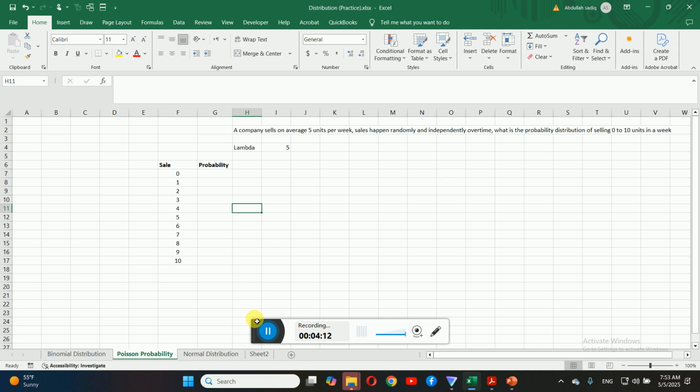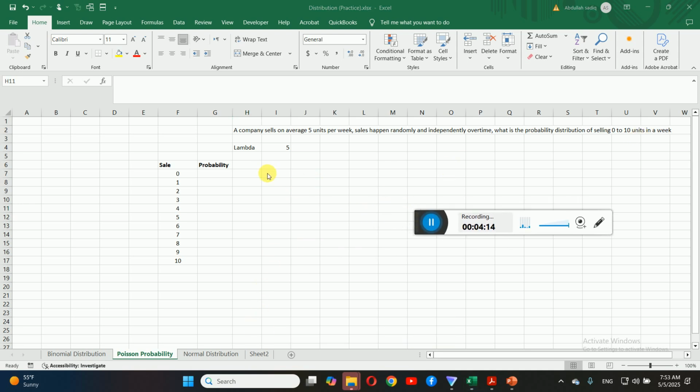Now, in our question we know that lambda represents the average value, which is 5. Sorry, lambda is not x. This is the average value that is produced in a given interval, and this is our x. We just try to know the probability of 0, the probability of 1 unit sold, the probability of 2 or 3 or 4, once the average, lambda, is given.